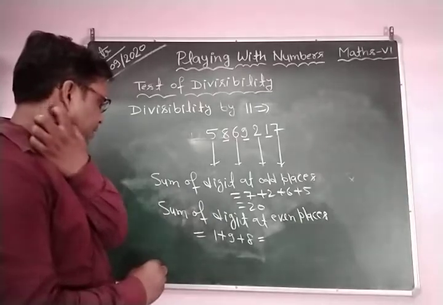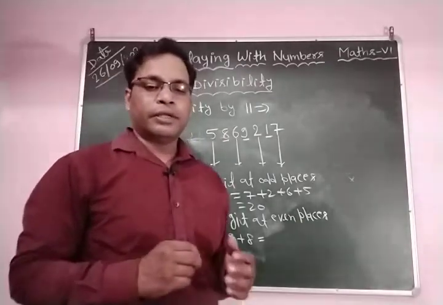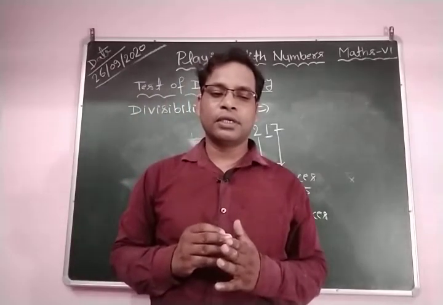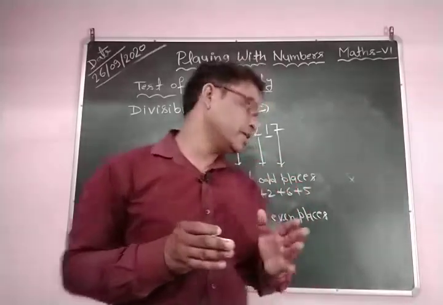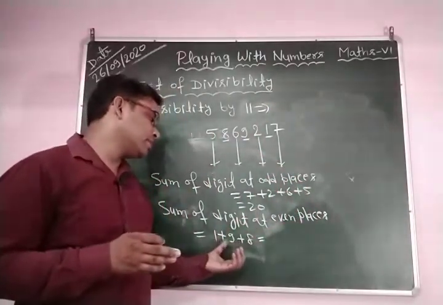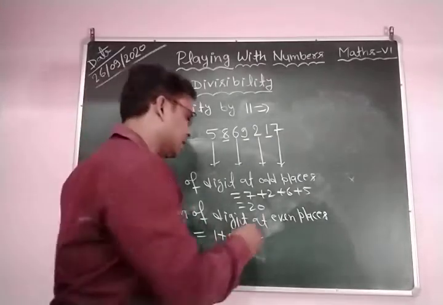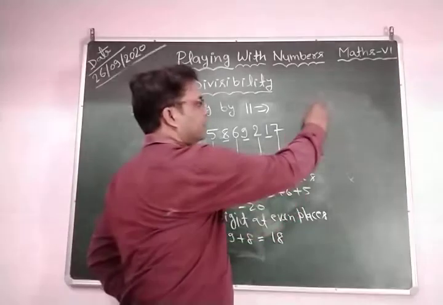1 plus 9 plus 8. This is equal to 18. Here the even place digits sum is 1 plus 9 plus 8, which equals 18. And you can see the difference is 18. What is the difference? The difference is 18.